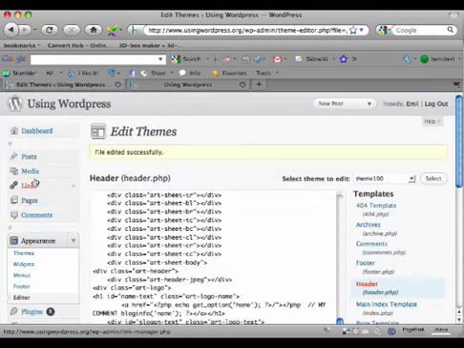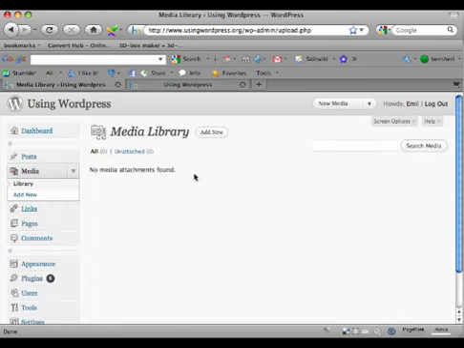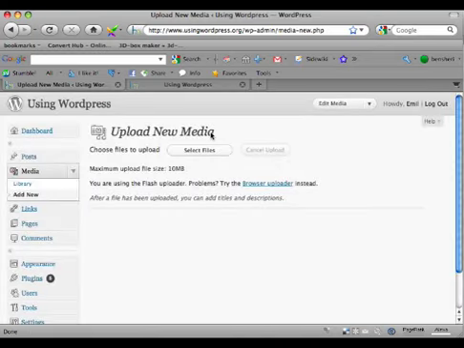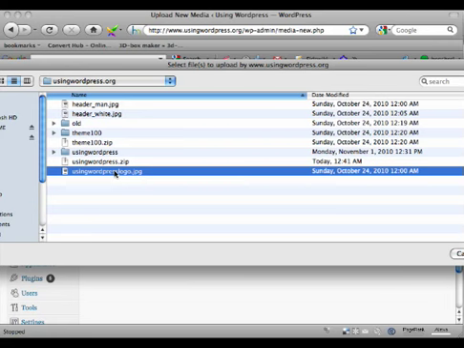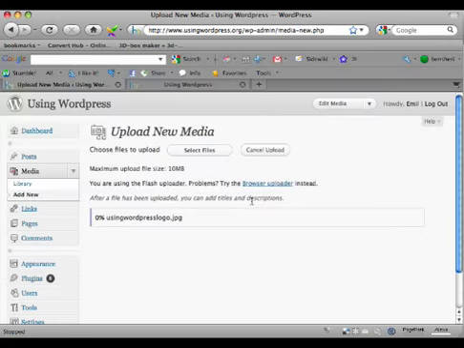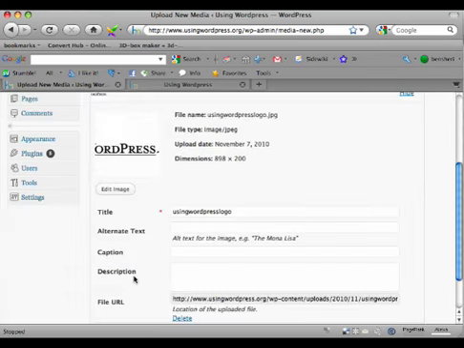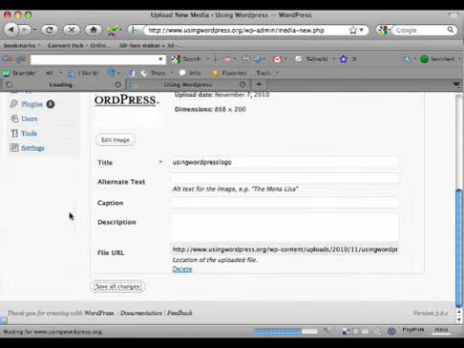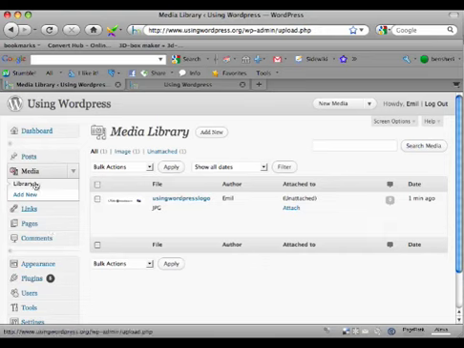Now, let's put our logo up at the front. So go to Media. I prefer to try to transfer and do everything through WordPress. Anytime you add an image or a PDF file or any kind of asset, you want to do it through the media. So select File, there's my logo, select, it's uploading the logo, and there it is, save all changes. So I'll just show you what that looks like.